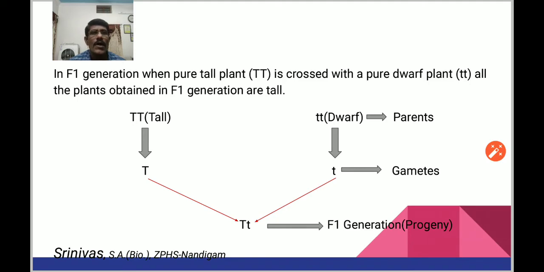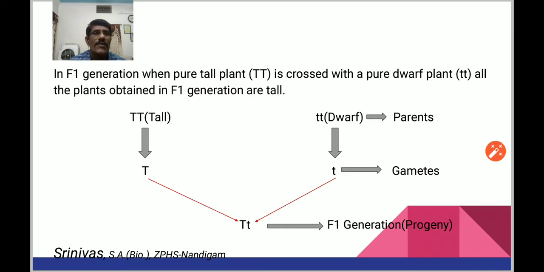a pure tall plant is crossed with a pure dwarf plant. All the plants obtained in F1 generation are tall. Here let us see the chart. From tall plant having capital T factors, we get gametes containing capital T only.